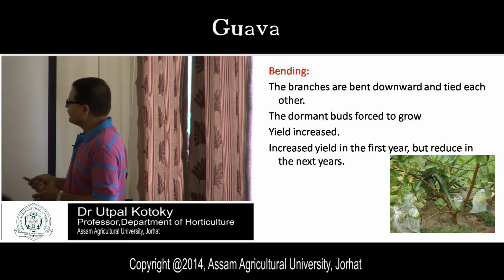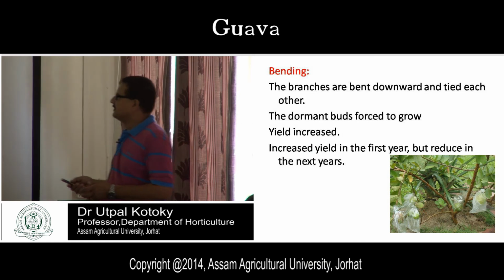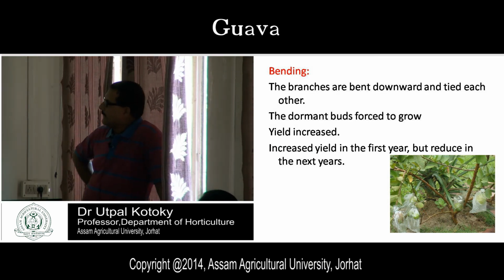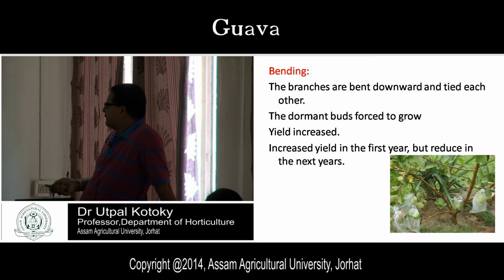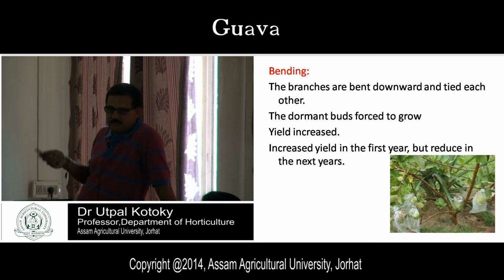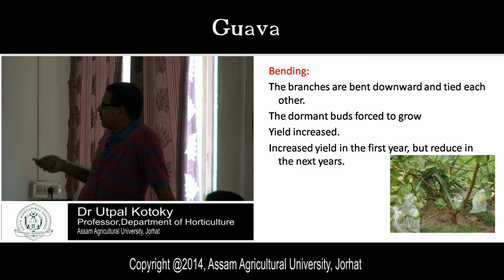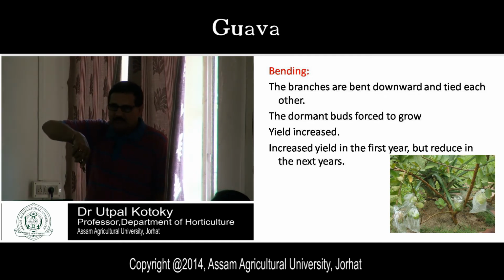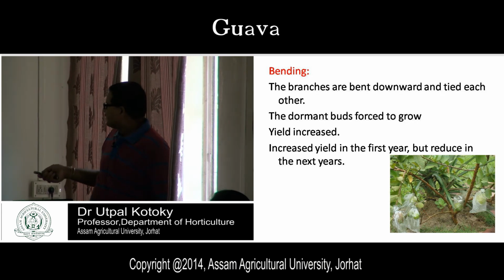Another process followed in guava is your bending, you see. So bending is a process which is also followed in guava. So what is bending? Here you see the branches are bent down, and tied to each other. That means the branches are bent down, then tied to each other.